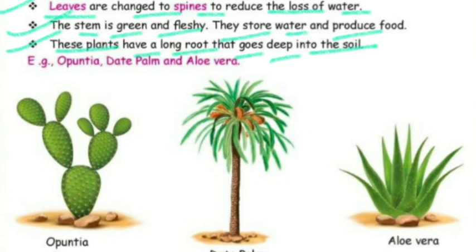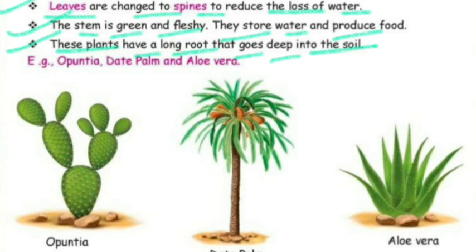So for the absorption of water, they grow very deep under the soil to absorb water and minerals from the soil.